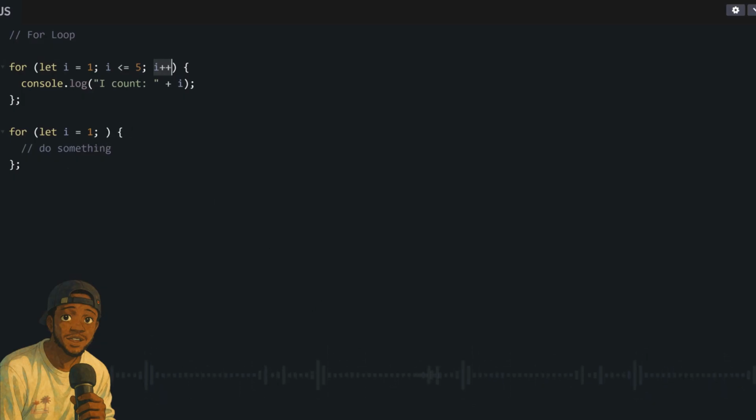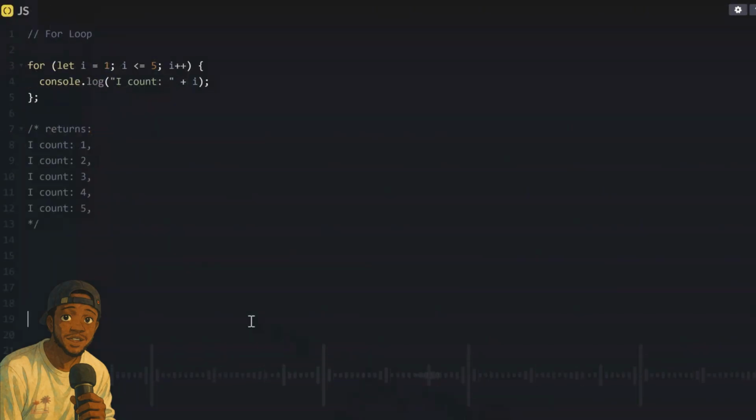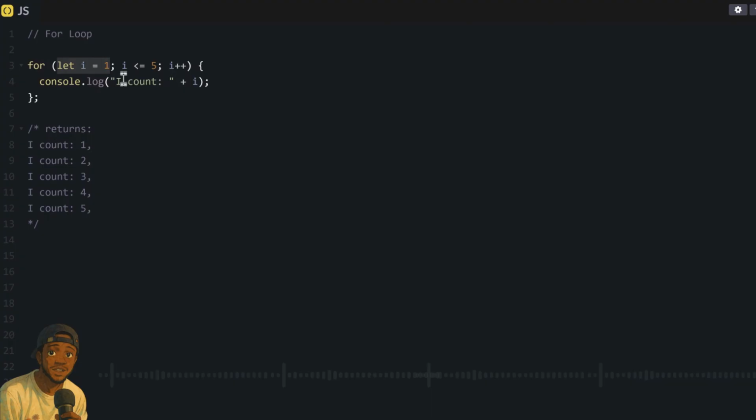This kind of loop is very common in JavaScript and you will come across it in basically any program you see. So again, our condition says we want our initial starting point for counting how many times this loop will run to be 1. Now why do we set this initial variable to be 1? And then as long as this initial variable is less than or equal to 5, do what is inside these curly braces. And then afterwards, add 1 to the initial variable.